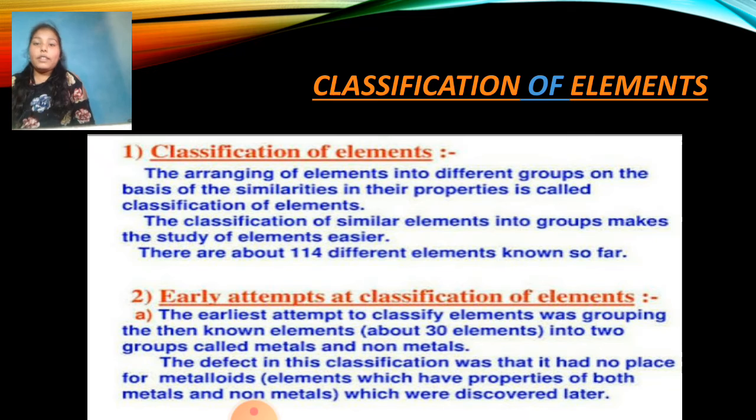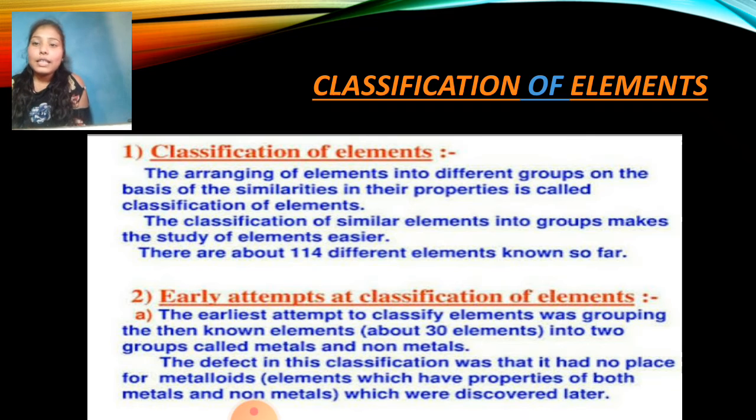The next one is given. So let's begin the chapter, that is classification of elements. The chapter is divided into two parts, classification of elements and the early attempts that have been made for this. So let's read the history. What is the history of it?